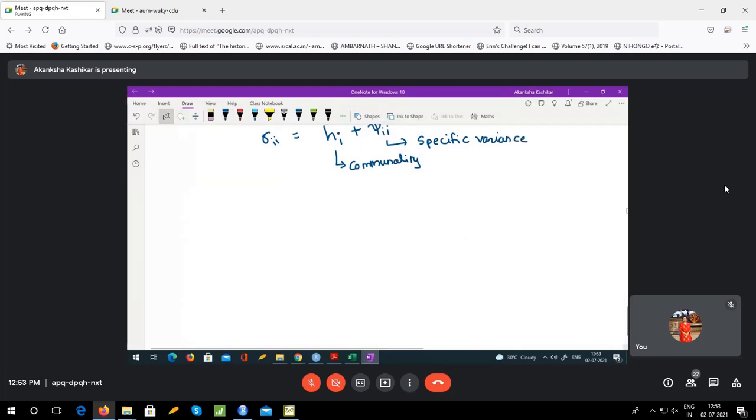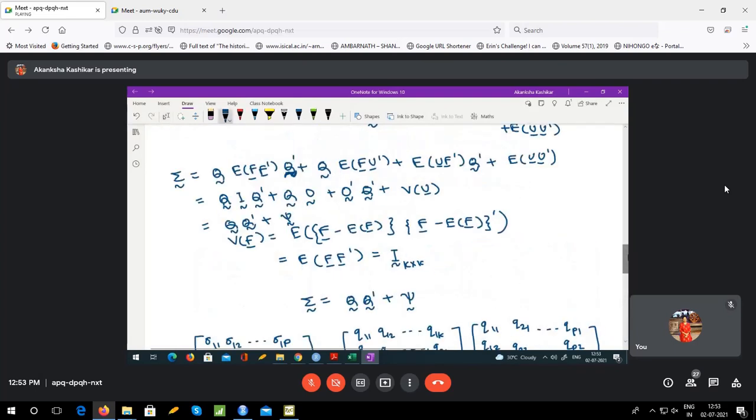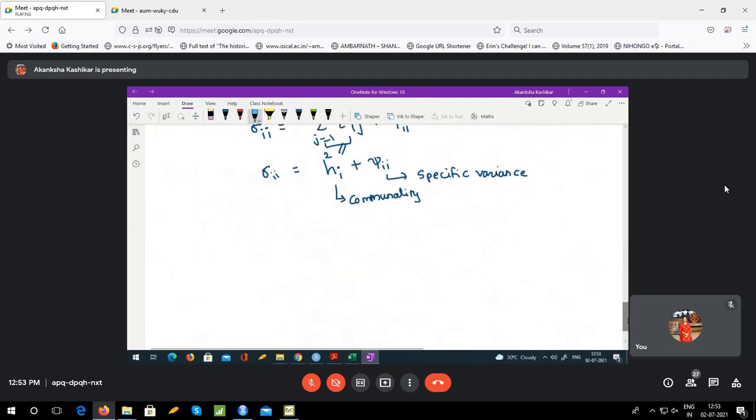Let me go back to the matrix form of the equation, the relationship between Q and sigma. This is also an important equation. Here we expressed sigma as some function of the loading matrix plus some function of the variance covariance matrix of the specific factors. What we are doing is, this sigma i we know is the variance of xi, the variation in the ith variable, and we are dividing it into two components.